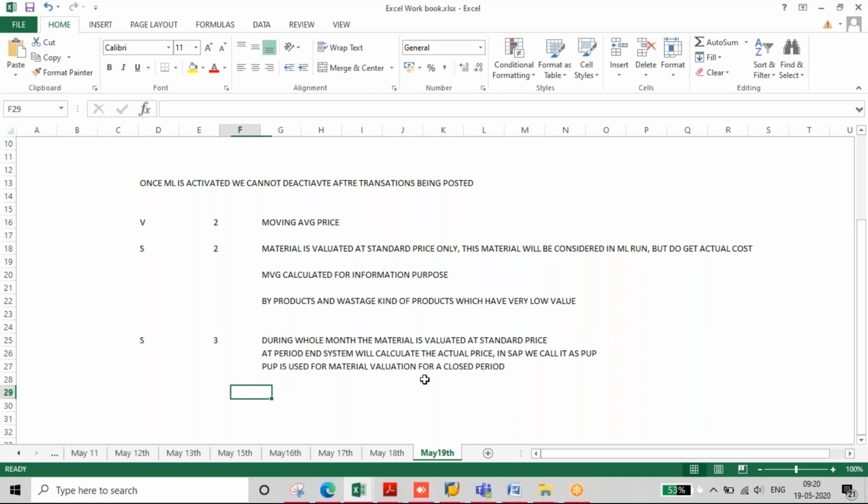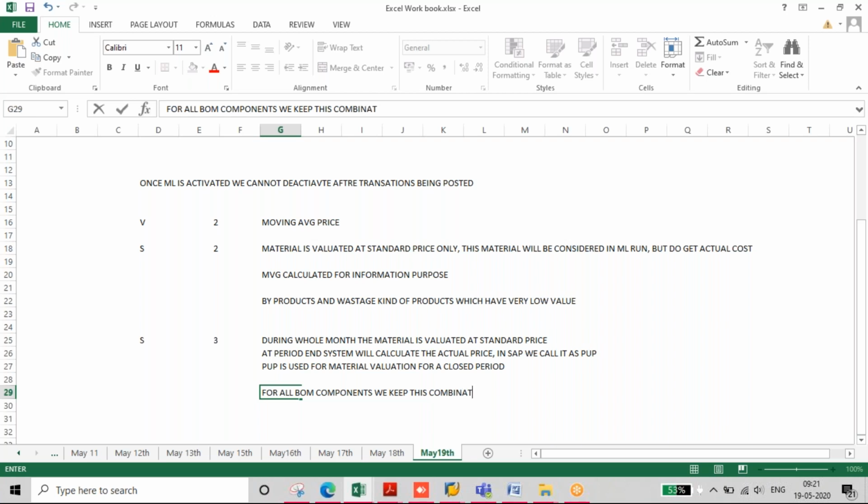Okay, so this you can keep for all FG, all raw material, as we discussed yesterday, basically for all BOM materials. In other words, for all bill of material components, we keep this combination. One exception is byproduct, because byproduct also is a part of bill of material.